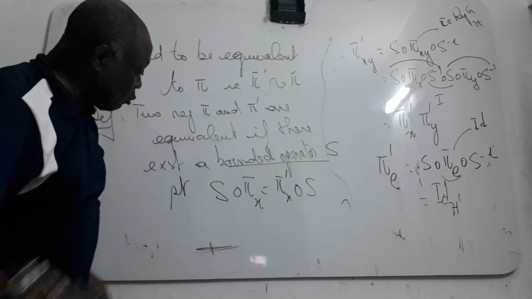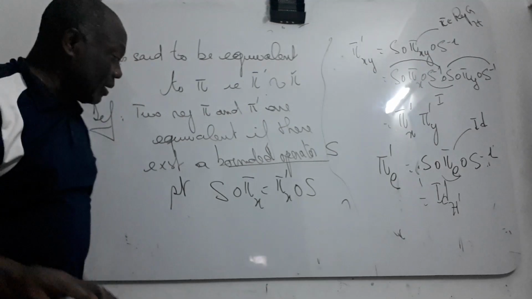We say that the representations are equivalent.